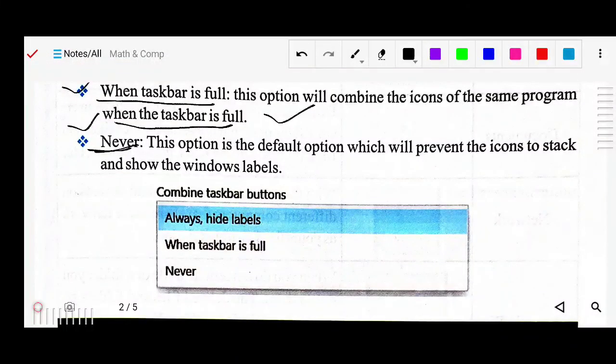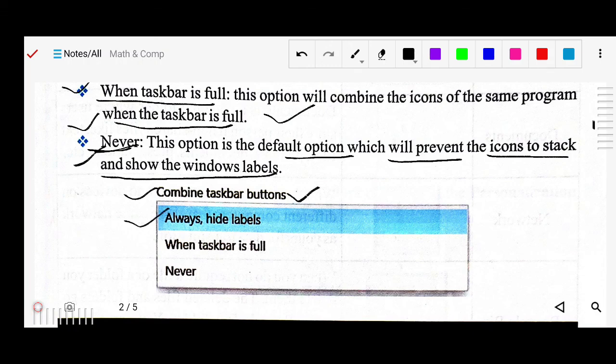In this option, the default, the icons are prevented from stacking and window labels are shown. So in the never option, it will not be stacked. It will be as it is by default, they will not make any changes. You can see here in the taskbar there is an option for combining taskbar buttons. There are three options: always hide labels, when taskbar is full, never.